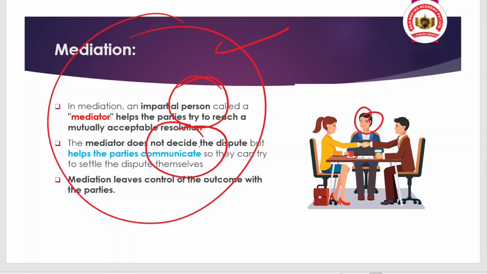So here mediation leaves control of the outcome with the parties, and the mediator only acts as a mediator, not the solution acceptor. The solution will be accepted based on the consensus of the parties. That is the important point to know.